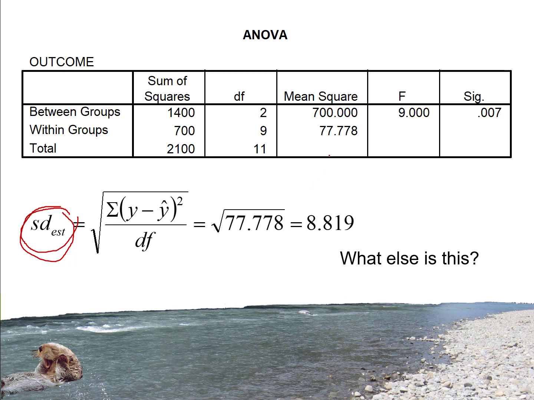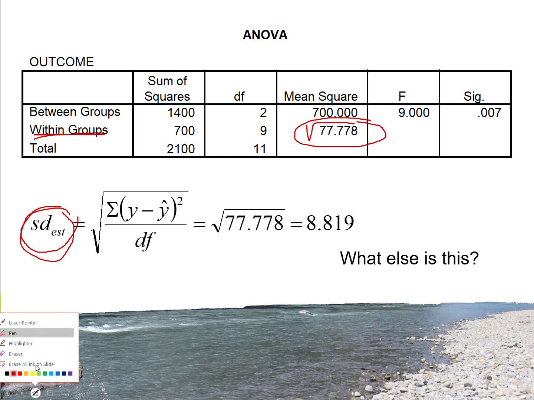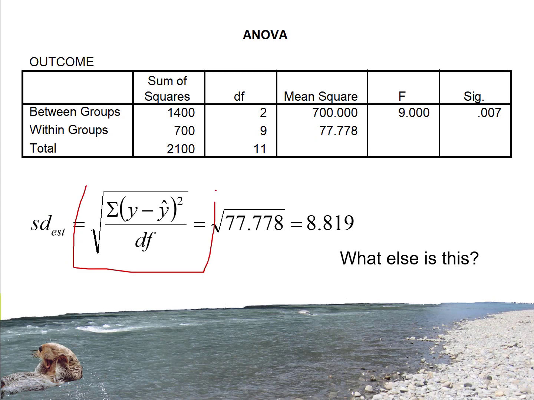And as always, we can calculate the standard error of estimate simply by taking the square root of our mean squared error, or what we're now calling the mean square within groups. Because our formula for the standard error of estimate, which is given right here, we take the sum of the squared error, y minus y hat squared, and that's this value right here, 700 is our sum of squared error, divided by our degrees of freedom, which is given right here. 9 is going to be our degrees of freedom, to get our mean squared error.